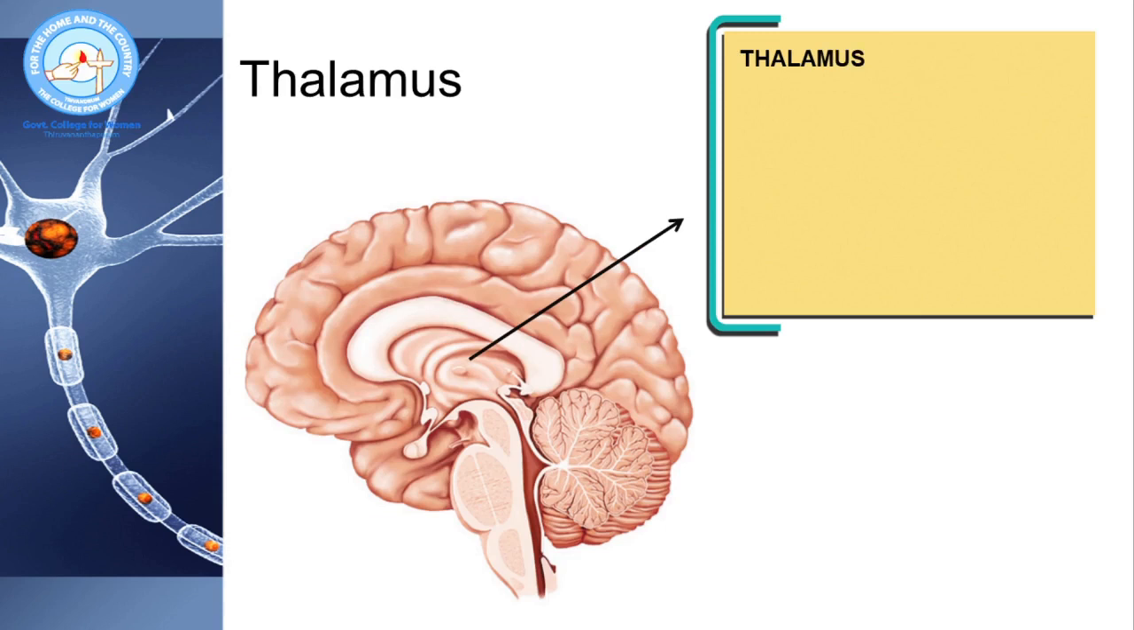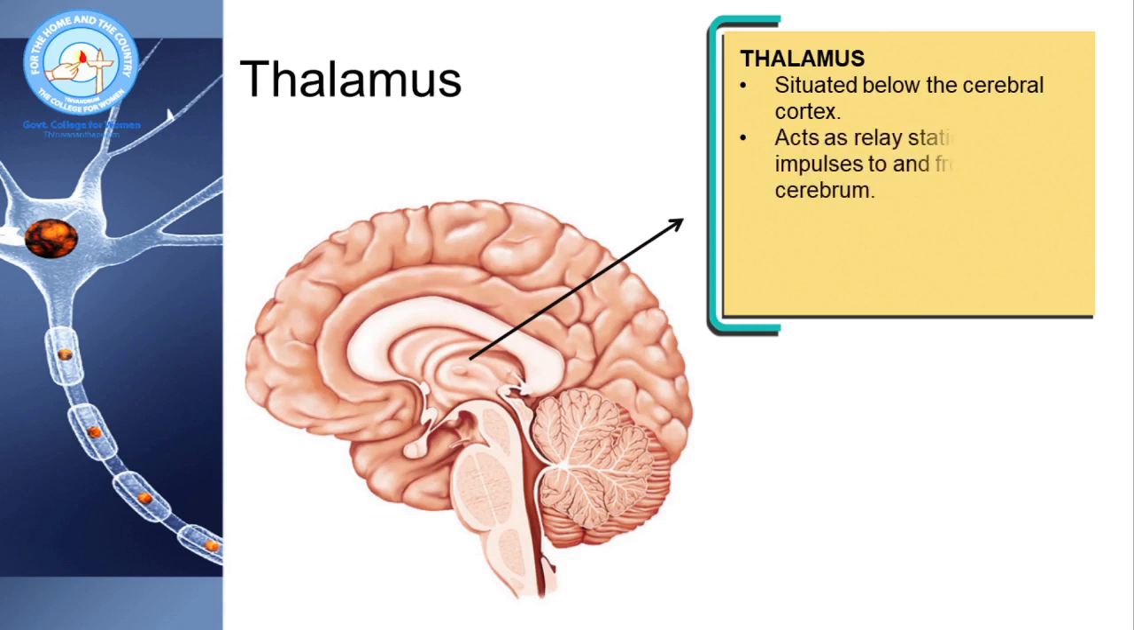Next is thalamus. It is situated below the cerebral cortex in the interior of the brain. It acts as a relay station of impulses to and from the cerebrum.